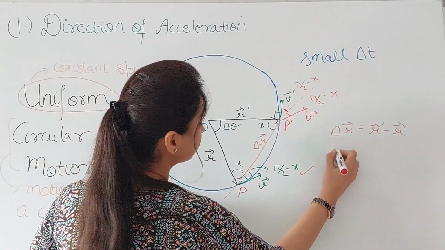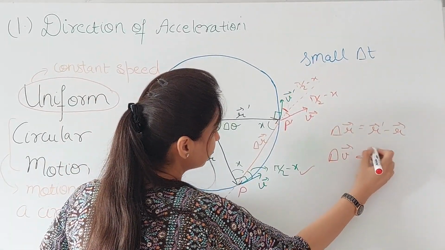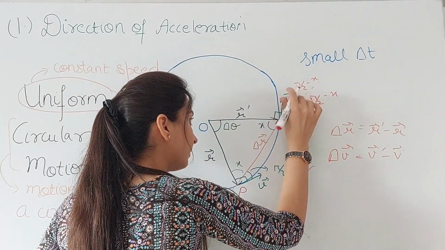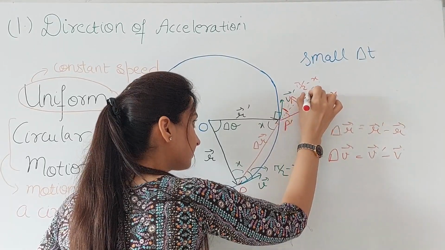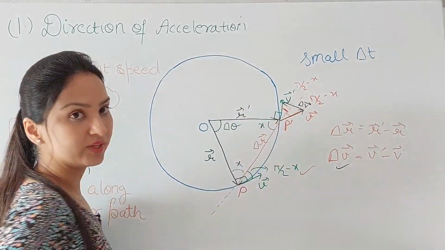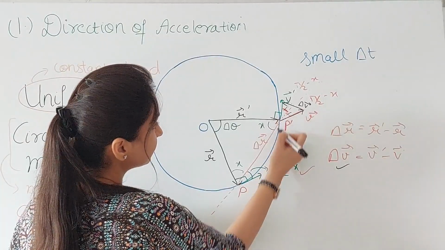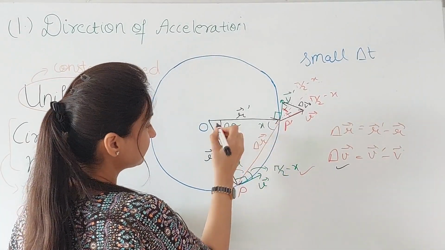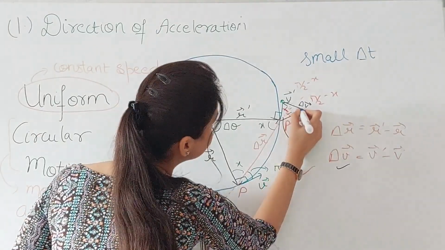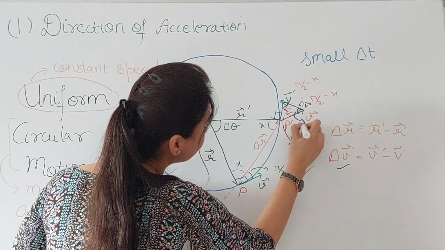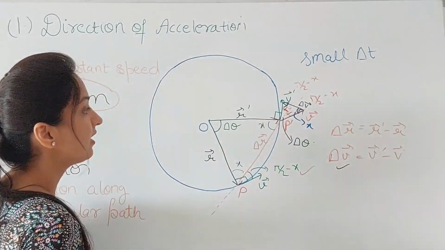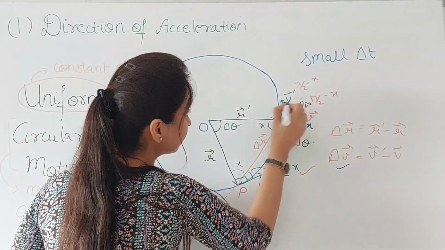And if you denote delta v as this, it will be along this direction. This is your delta v. This is v, this is delta v, and this is v dash. Again, if you add these two angles, this is again this delta theta. These angles are again x and isosceles triangle, and this is 90 degrees.